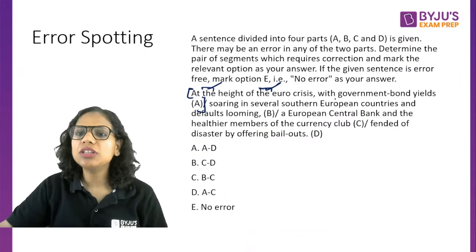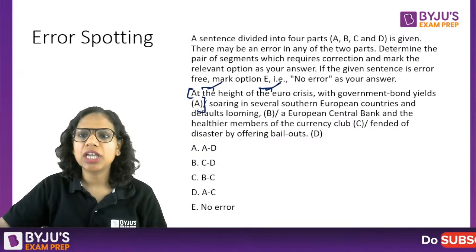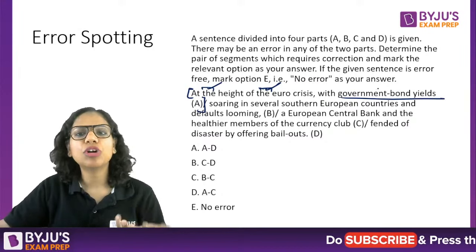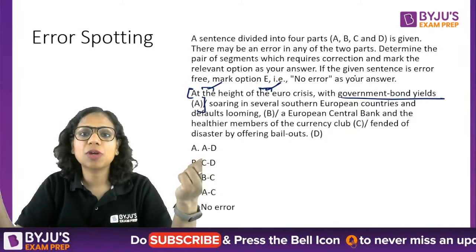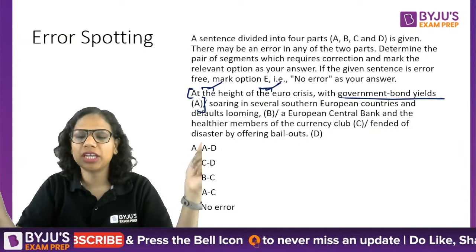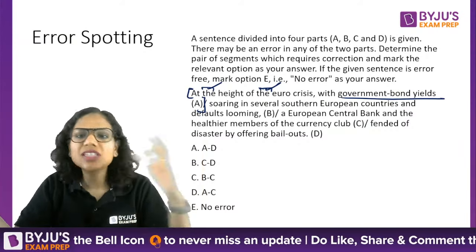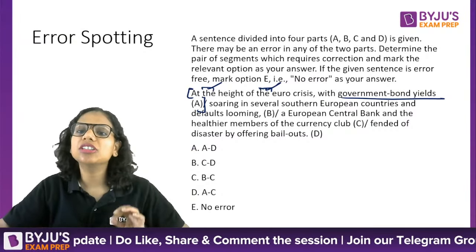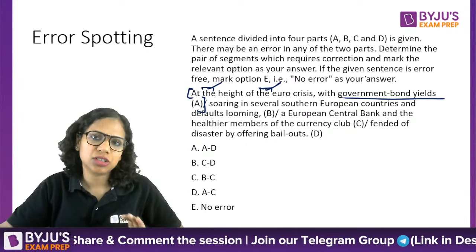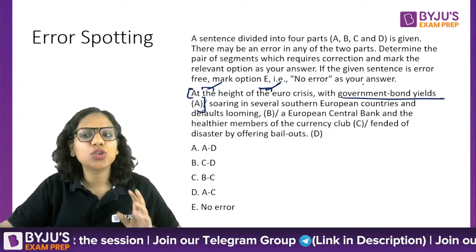With government bond yields soaring. Here I am talking about government bond returns in general. As has been mentioned, there are multiple government bonds out there, so I am talking about the various returns out there. So I need not put a "the" mandatorily here. That's something that you need to understand.